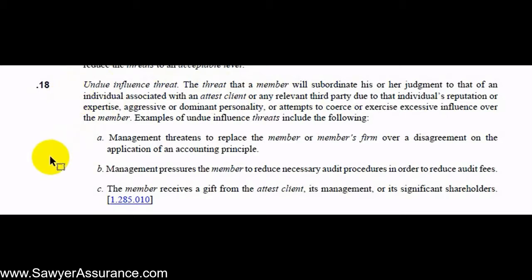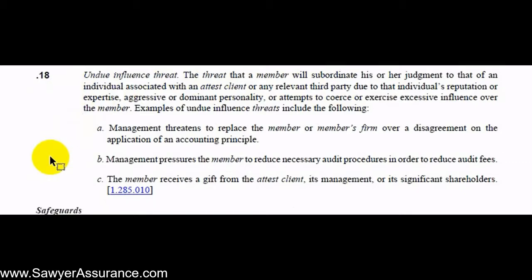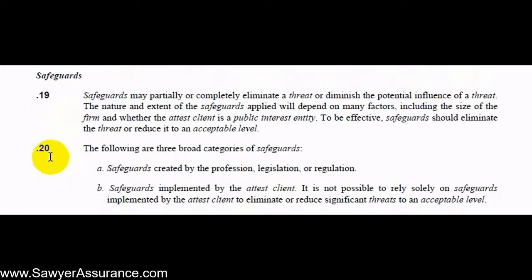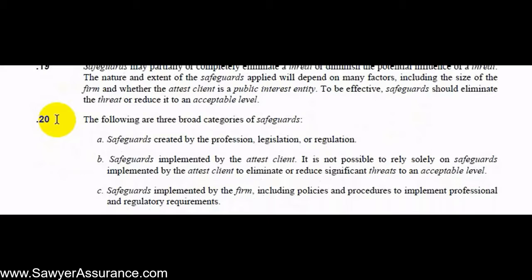So now that we understand a lot of different types of threats to independence that the auditor might come across, let's understand some of the safeguards that could be put into place to mitigate those threats. As before, these safeguards should be effective enough to either eliminate the threat or reduce it to an acceptable level. And so there are three categories of safeguards. The first one is created by the profession, legislation, or regulation. For example, the AICPA issues ethical standards, so that might be a safeguard to particular threats.